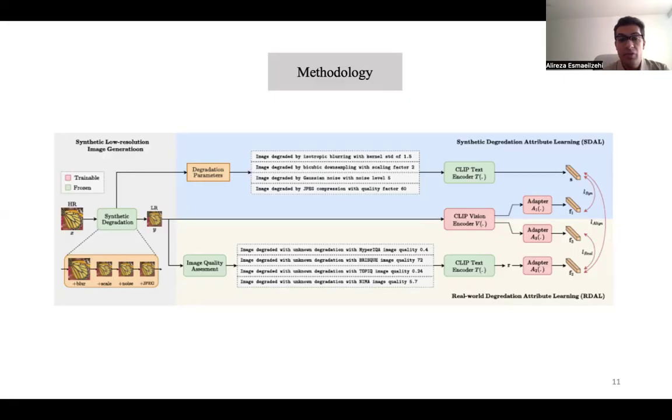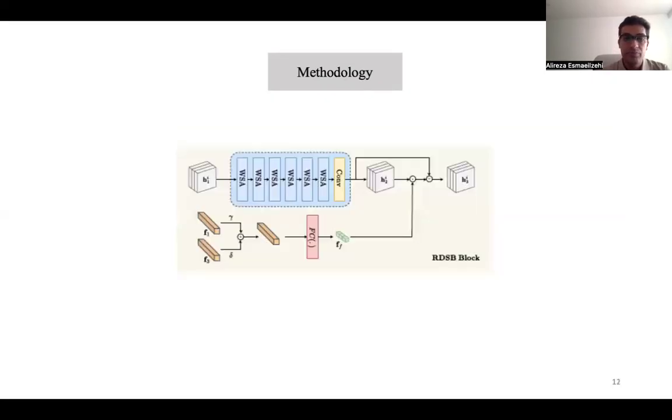And then, because both of these 2 feature embeddings, F2 and S, are related to a single LR image, we apply alignment between them by the alignment loss. And then finally, we fine-tune the CLIP vision encoder to obtain 2 sets of embeddings, F1 and F3, each of them aligned with the feature embeddings S and F2 respectively.